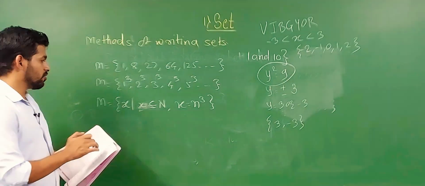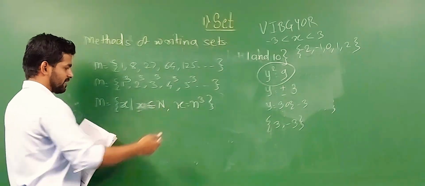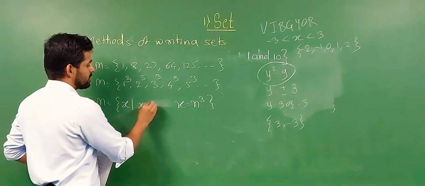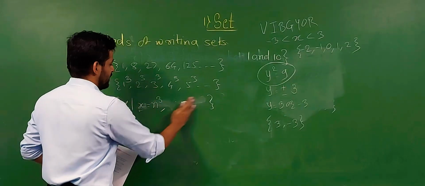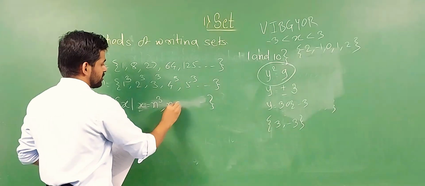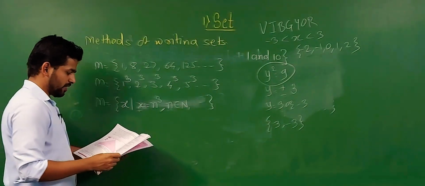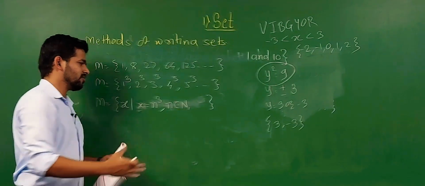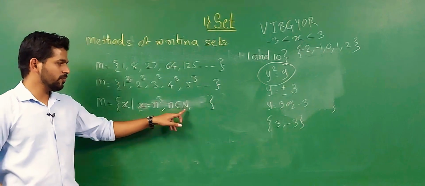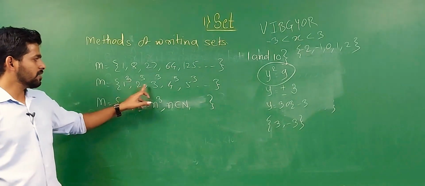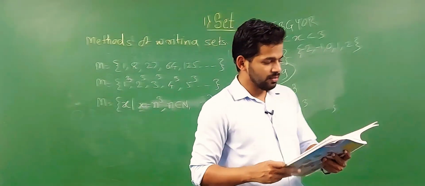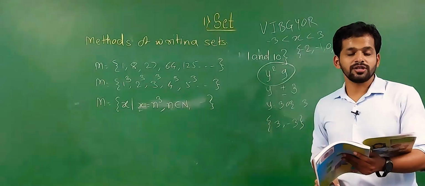We write x is equal to n cube, and the condition is n belongs to natural numbers. We only have to change the place. x is equal to n cube and n belongs to natural numbers, all are natural numbers. So in that way we have completed our first introduction part.